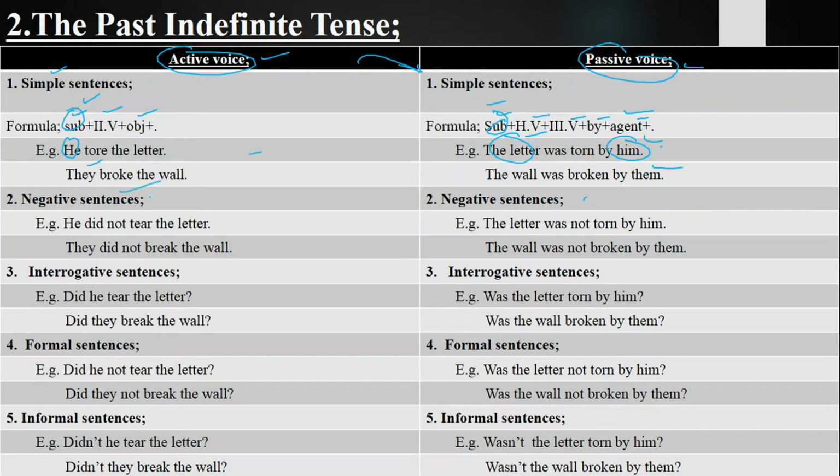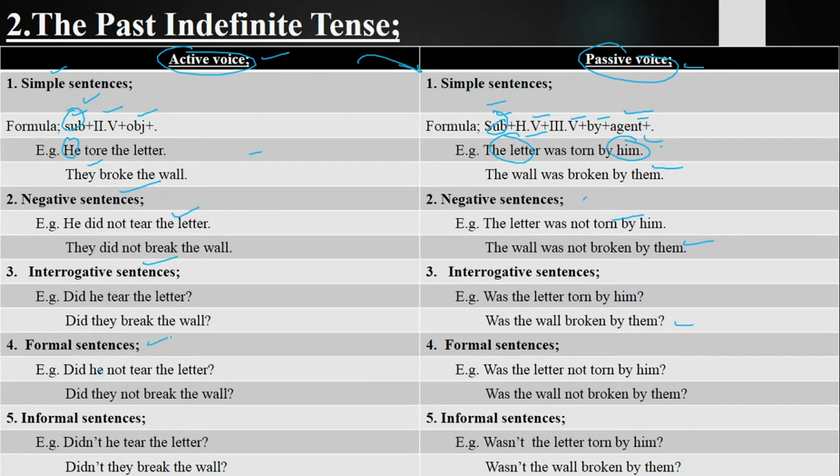Negative sentences are those sentences in which we deny the statement, reject the statement, or refuse the statement. Like, he did not tear the letter, the letter was not torn by him; they did not break the wall, the wall was not broken by them. After that we have interrogative sentences. Those sentences in which we ask a question or put queries are called interrogative sentences. Like, did he tear the letter? Was the letter torn by him? Did they break the wall? Was the wall broken by them?